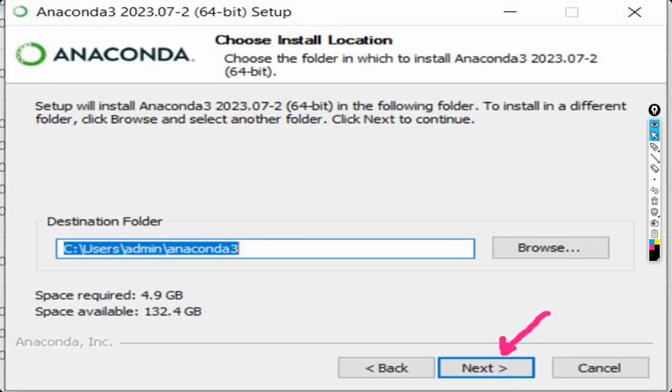And other than that, any important information like PDFs, notes, everything, all these things you store in the other drive. Whichever you feel important, that should not be in the C drive. Only software has to be in the C drive. Okay. And once you click on the next, whatever the path it is showing, keep the path as is. Don't modify the path. Just simply click on the next.